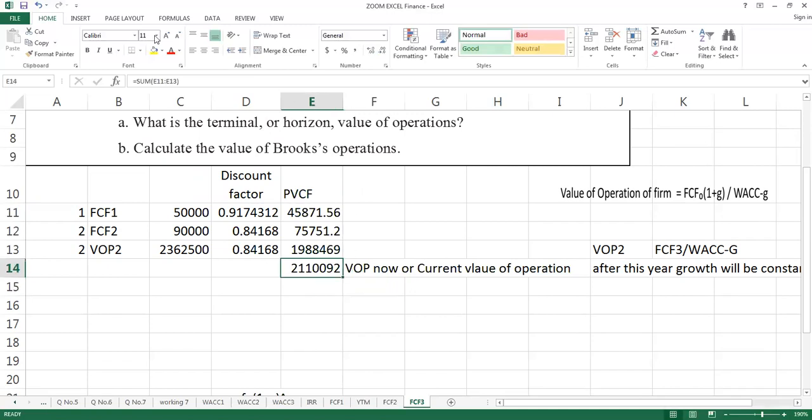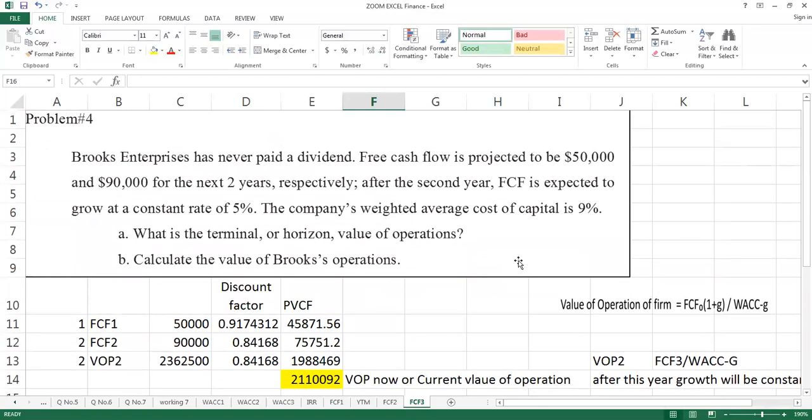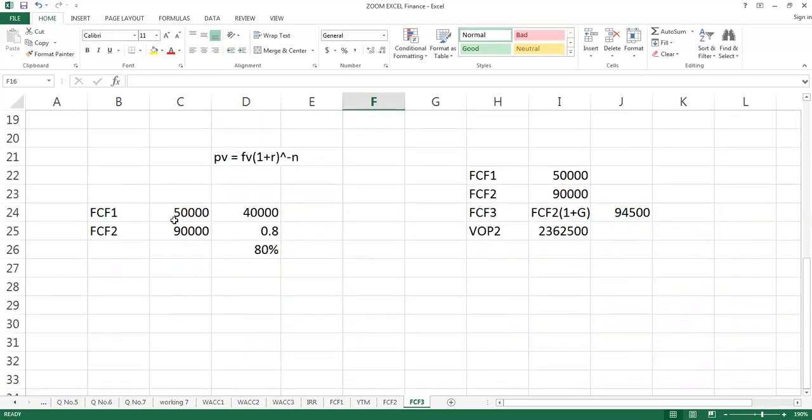So student, in this type of question, check again if 1 or 2 years of different cash flows are given. The first year cash flow of 50,000 is given, the second year 90,000 is given. It means if I check from 50,000 to 90,000, there is a huge jump of 80%.